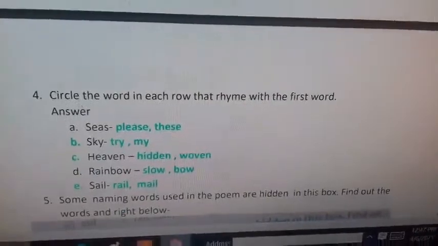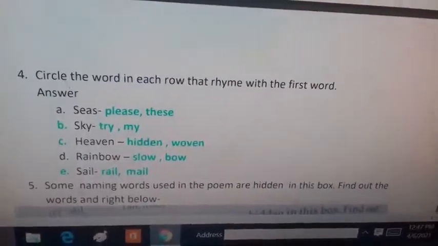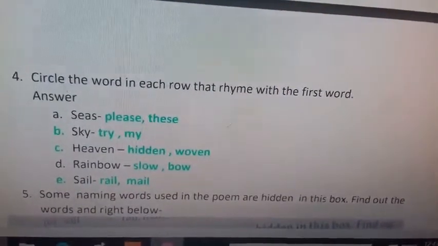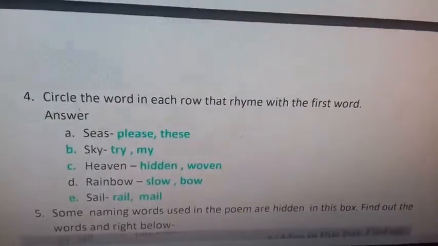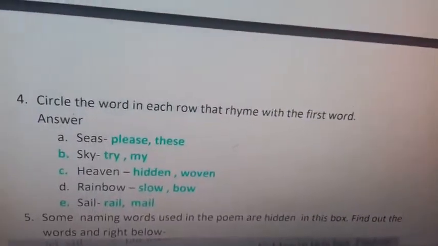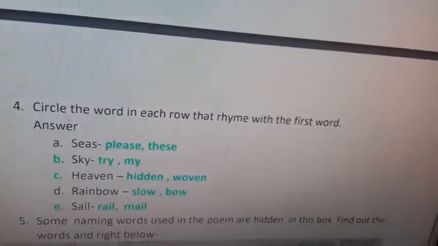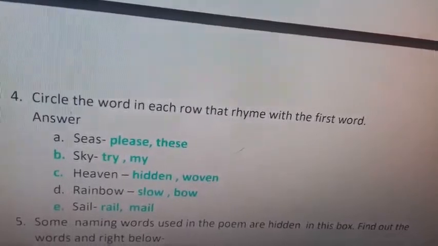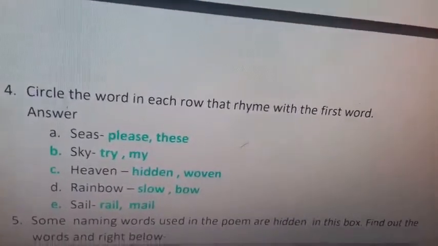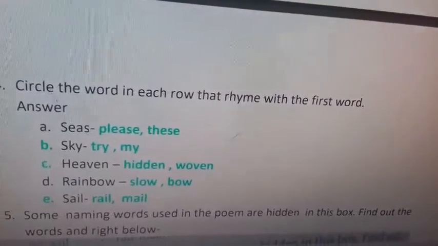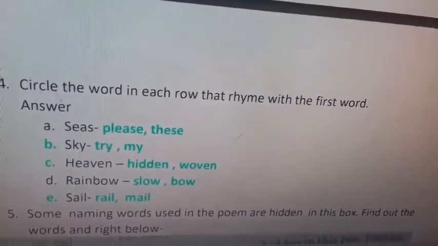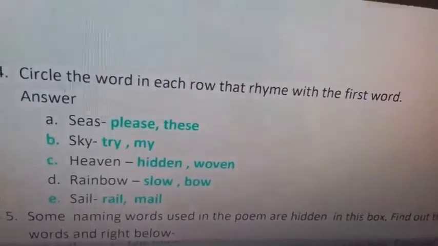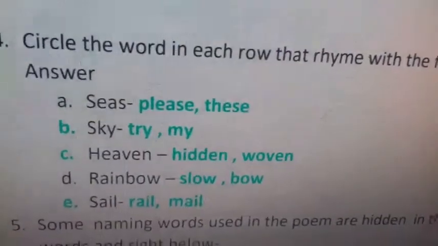Now we should come to question number 4. Question number 4 says: circle the word in each row that rhymes with the first word. Actually rhyming words are those words which sound the same at the end, and in this question there were some words which were rhyming words, and those rhyming words have been taken and written in green letters. First one was the question, and those words which were not rhyming words, those were left, like siege, please, these.